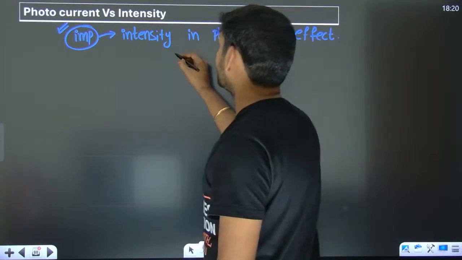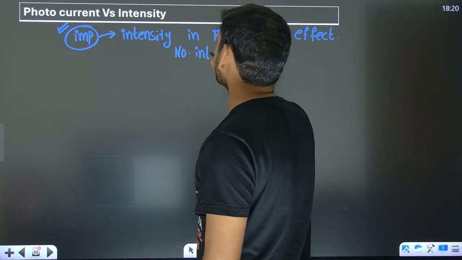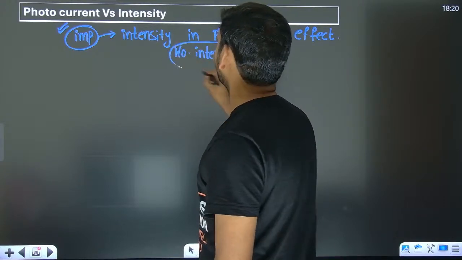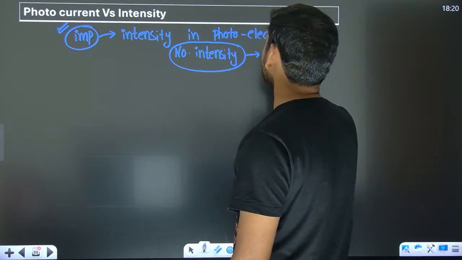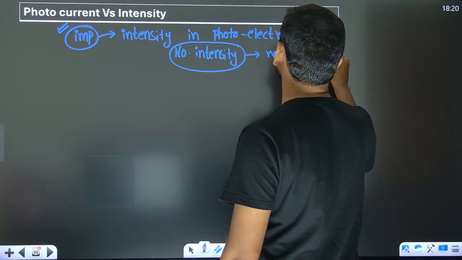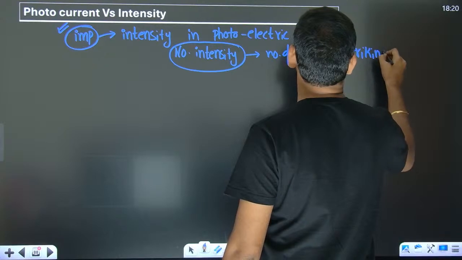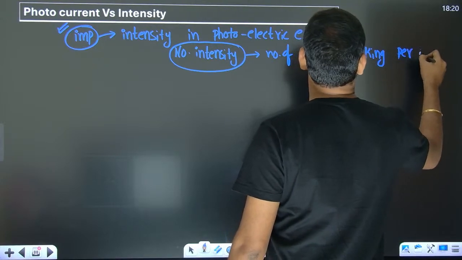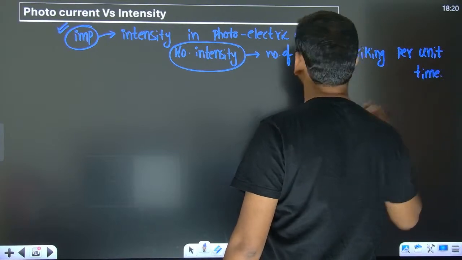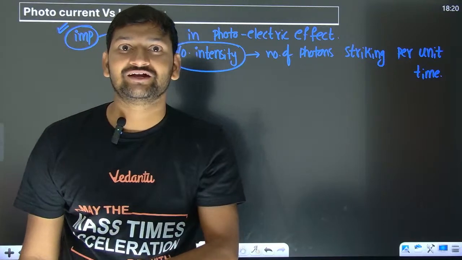They are talking about number intensity. What is number intensity? Number intensity is number of photons striking per unit time. So number intensity of photons is different and the watt intensity is different.